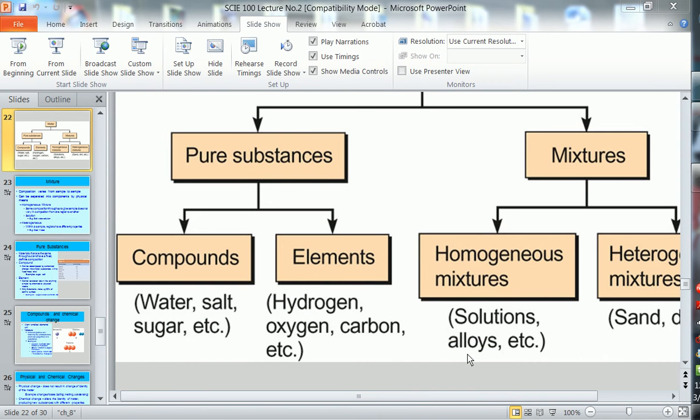Okay, in the second part of lecture number 2, we are going to discuss mixtures and pure substances. So let me go back into the slideshow mode.